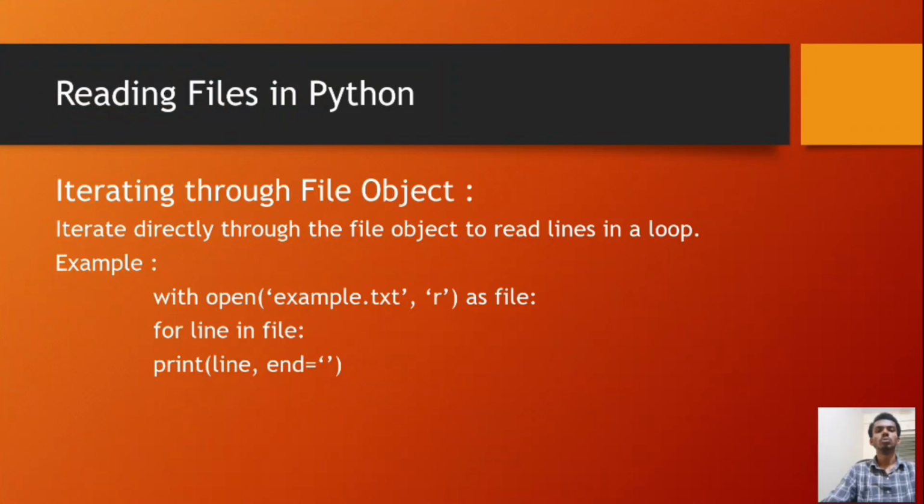Iterating through file object. Iterate directly through the file object to read lines in a loop. Example, with open('example.txt', 'r') as file, for line in file: print(line, end='').